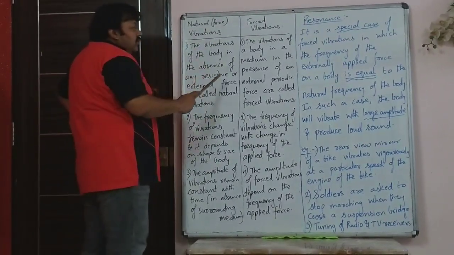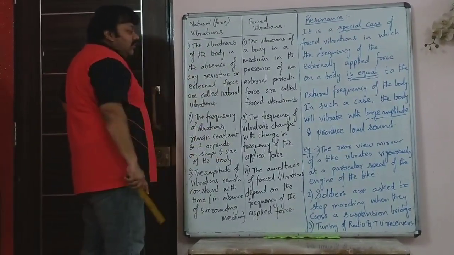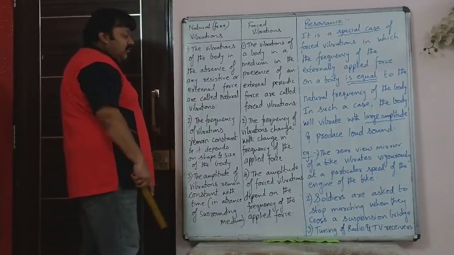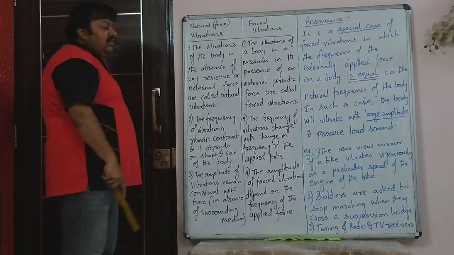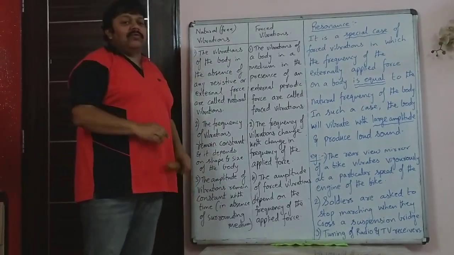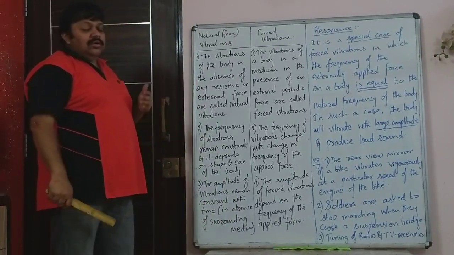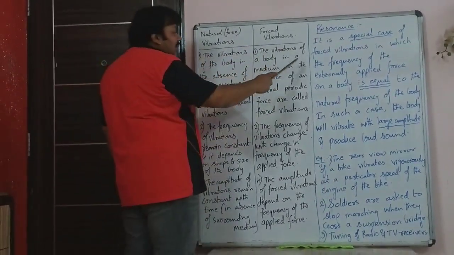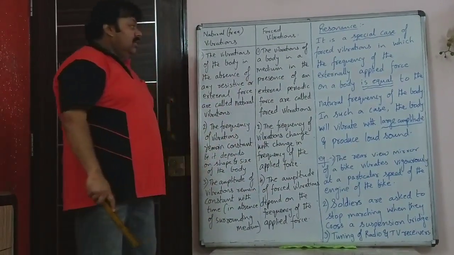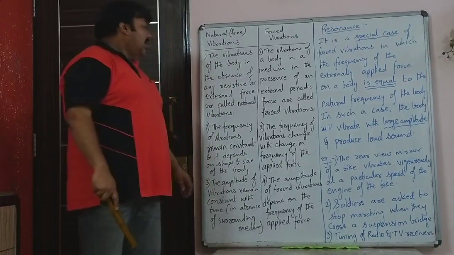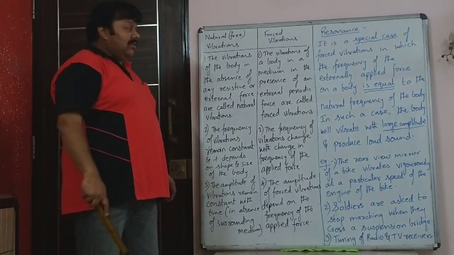Now in natural or free vibrations, the vibrations of a body in the absence of any external or resistive force are called natural vibrations. In that case, you had seen that the amplitude of vibrations is constant, the amplitude is not decreasing. Now forced vibrations: the vibrations of a body in a medium in the presence of an external periodic force are called forced vibrations.